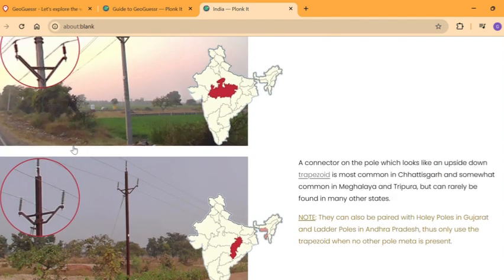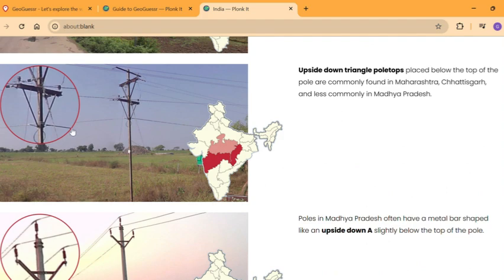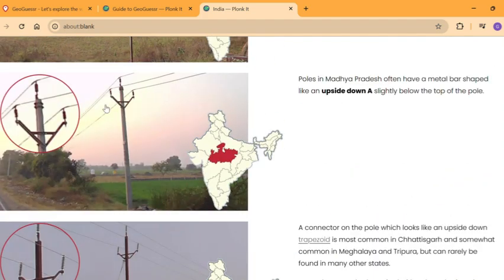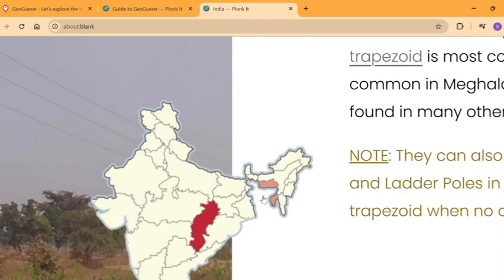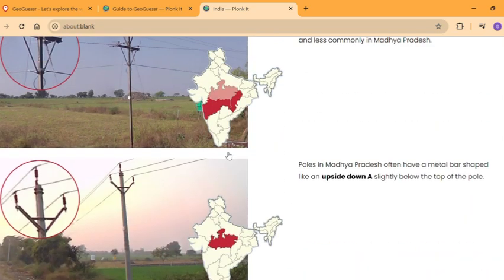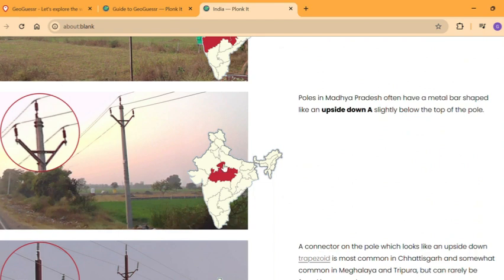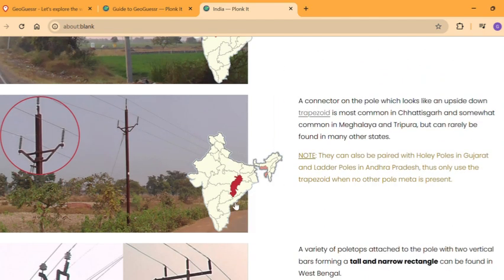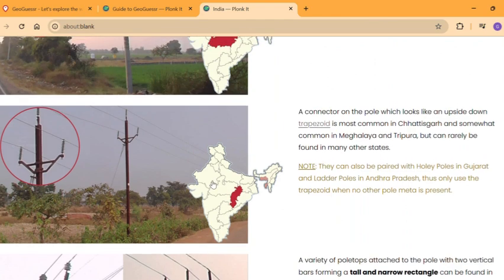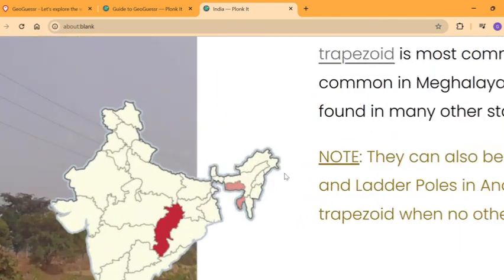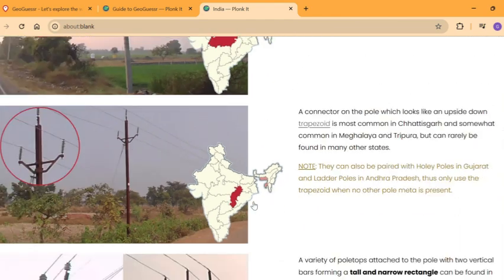Next we have the upside down trapezoid. So we have upside down triangle, upside down A, and upside down trapezoid. A trapezoid is found in Chhattisgarh. So we could probably distinguish: triangle means Maharashtra, upside down A means Madhya Pradesh, and upside down trapezoid means Chhattisgarh. Also sometimes in Meghalaya and Tripura, but I guess they're probably quite rare.